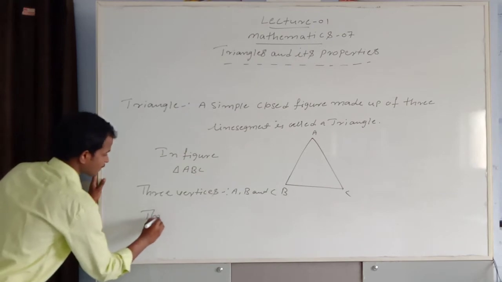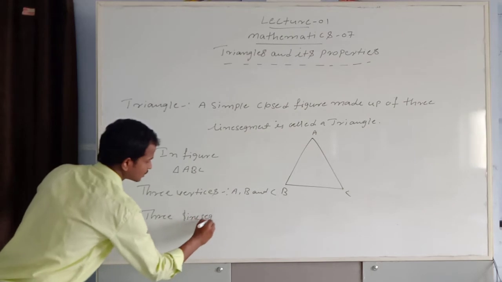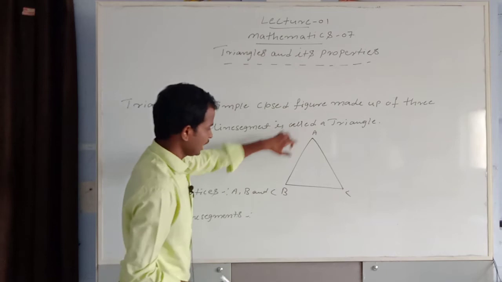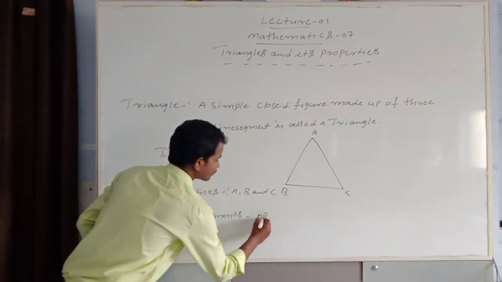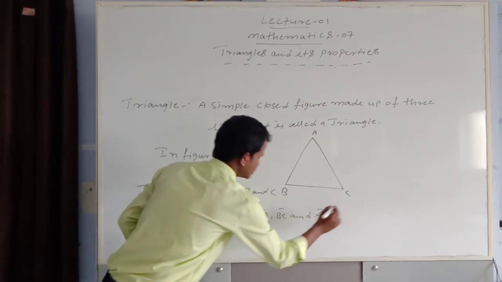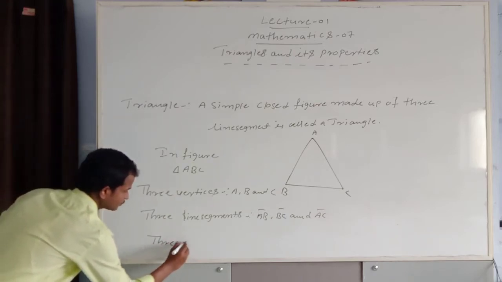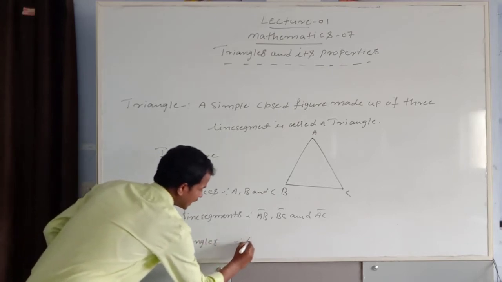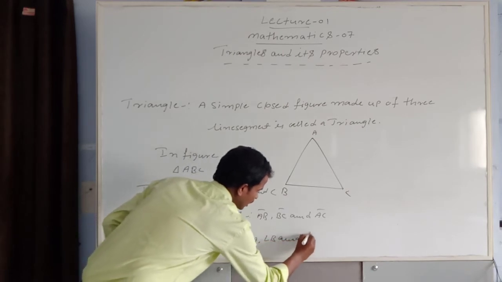Three line segments, meaning this line AB, BC and CA. AB, BC and AC or CA. And what? Three angles: angle A, angle B and angle C.